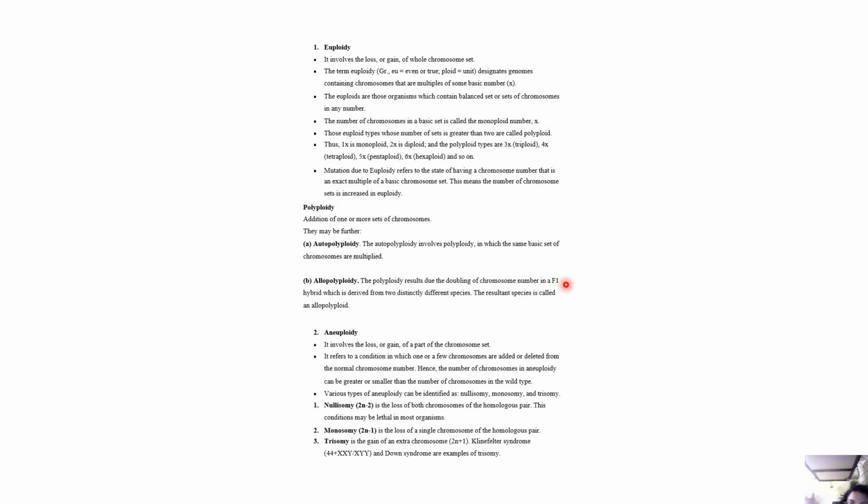Then we have monosomy, 2n minus 1, the loss of a single chromosome of the homologous pair. Then we have trisomy, the gain of an extra chromosome, 2n plus 1. Klinefelter syndrome and Down syndrome are examples of trisomy.